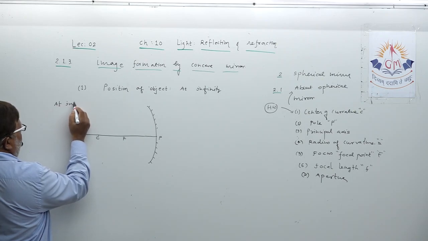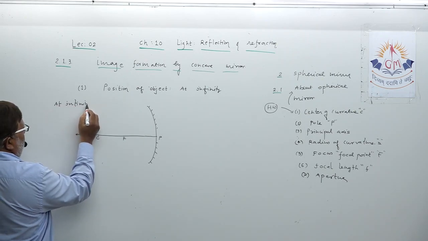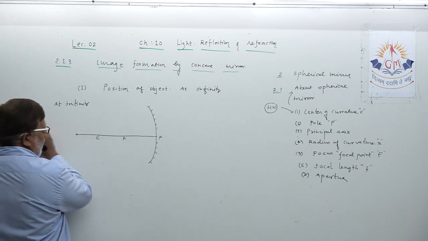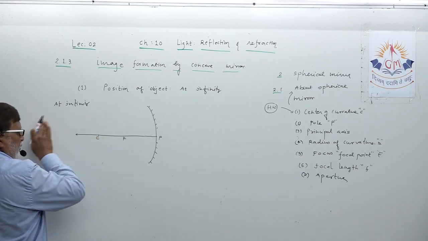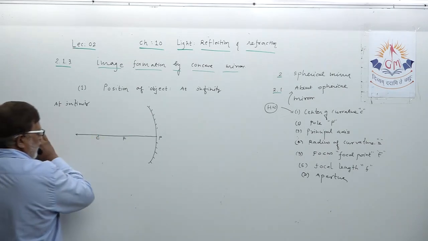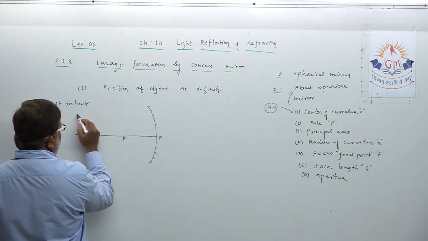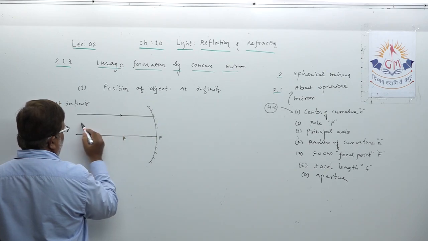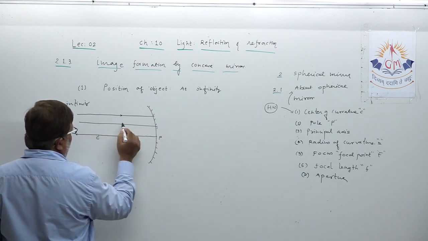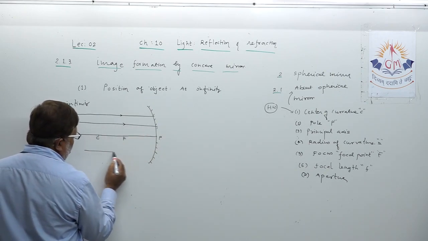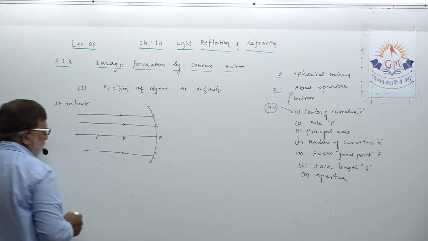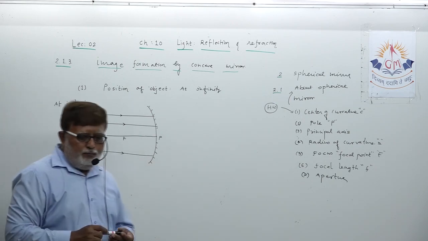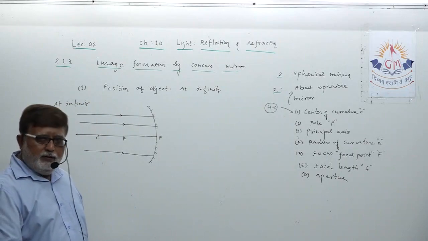where the object is kept at infinite distance, at infinity. So if I draw the rays of light, they are emerging from the object, coming from a distance. One or two rays I am showing. One more ray. Now dear student, you all know a very important fact. What is that?